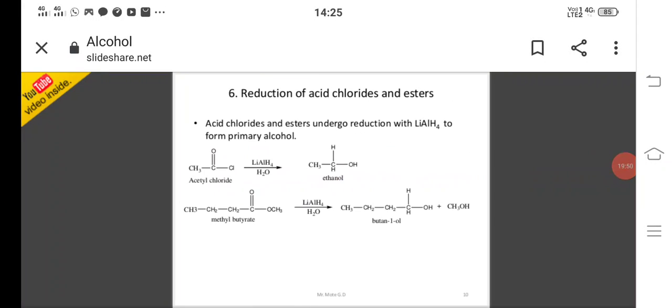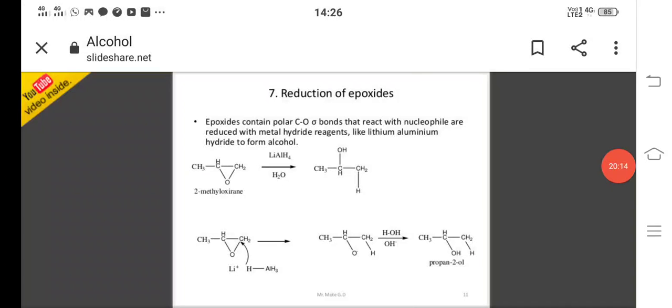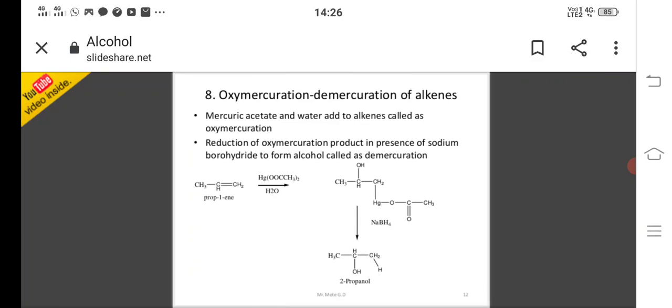Next is reduction of acid chlorides and esters. Acid chlorides and esters undergo reduction with lithium aluminum hydride to give primary alcohols. Acetyl chloride undergoes reduction with lithium aluminum hydride and gives ethanol. And reduction of epoxides: epoxides also undergo reduction with lithium aluminum hydride followed by hydrolysis. It is converted to 2-propanol.